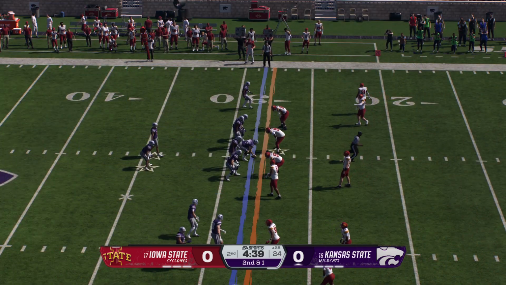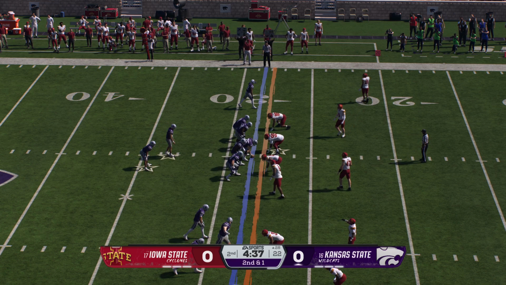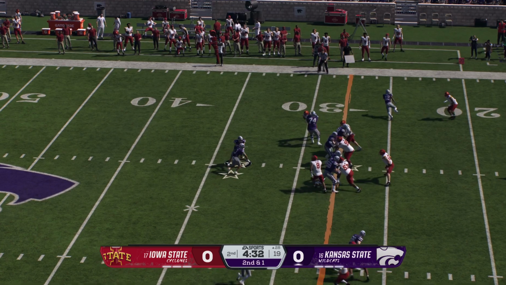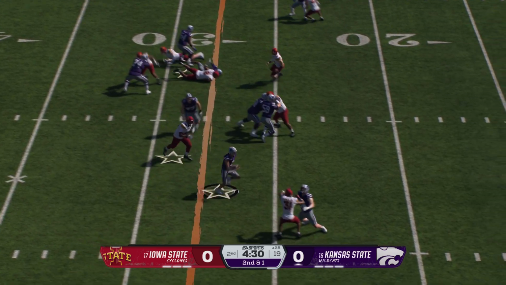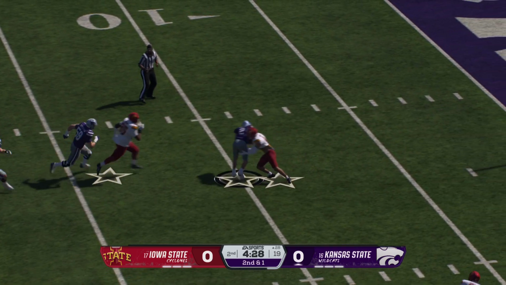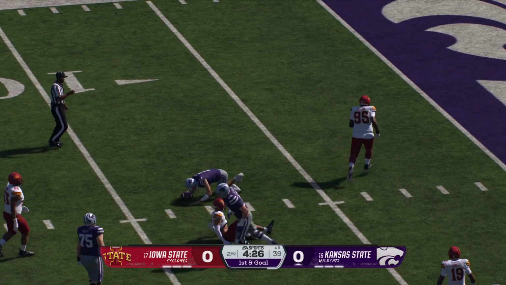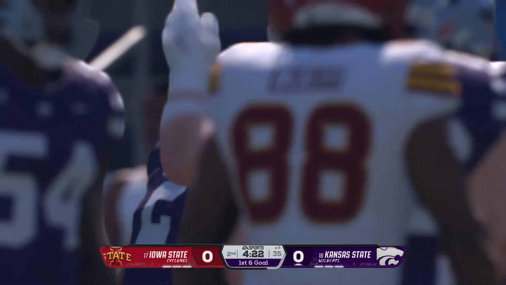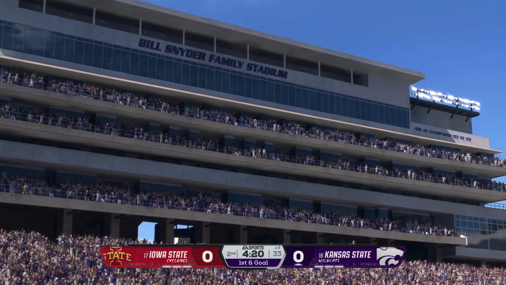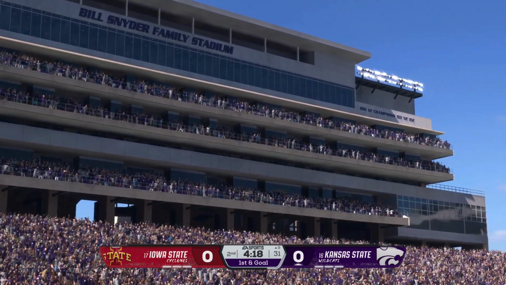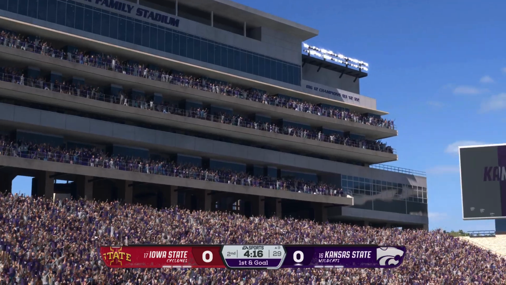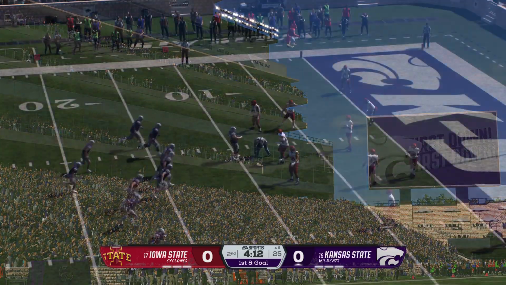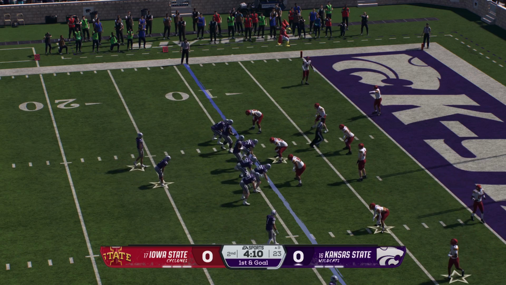2nd down after that run on the previous play. He breaks free. They finally stop him, but a solid play sets him up. 1st and goal at the 9. The Wildcats will line up here on 1st down and goal.